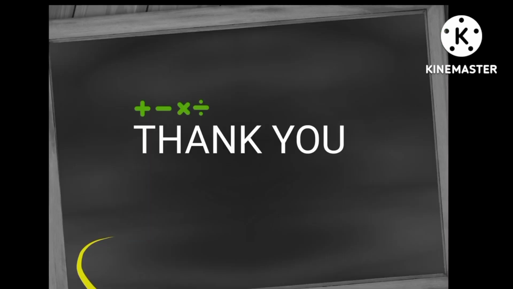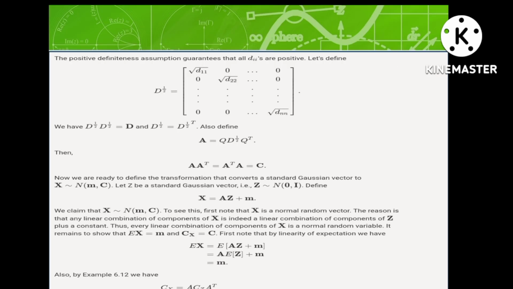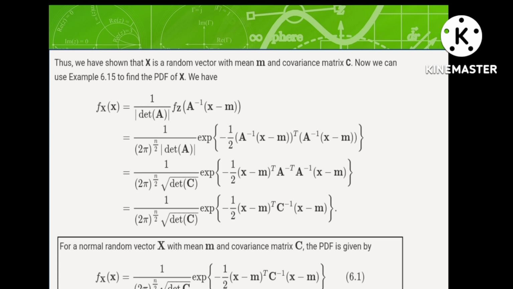For this final step we derived this whole expression, which is in the form of diagonalization of the matrix. This is the final equation for the normal random vector X with mean m and covariance C; the PDF is given by this equation.